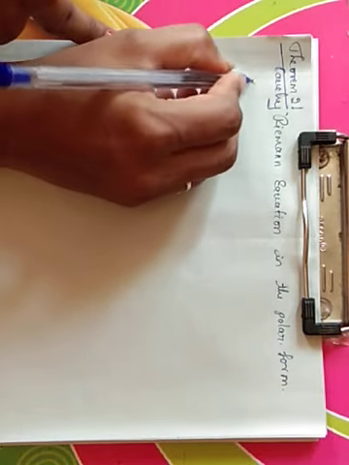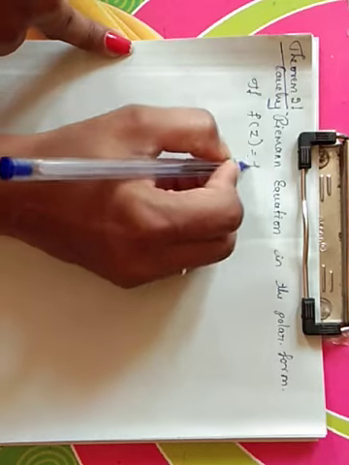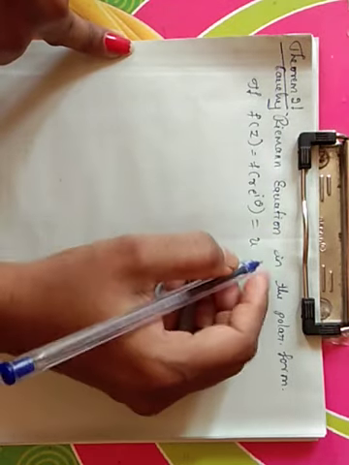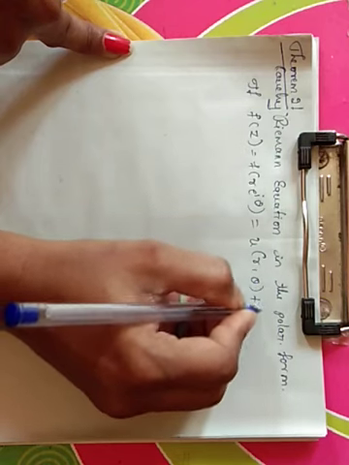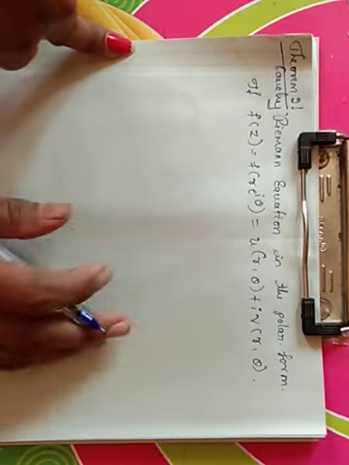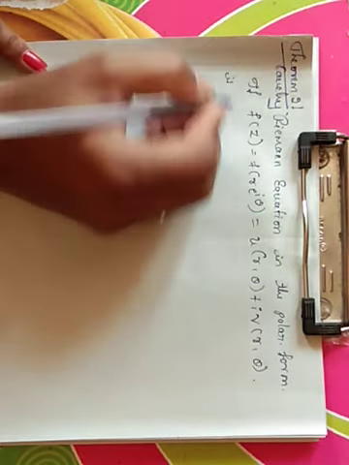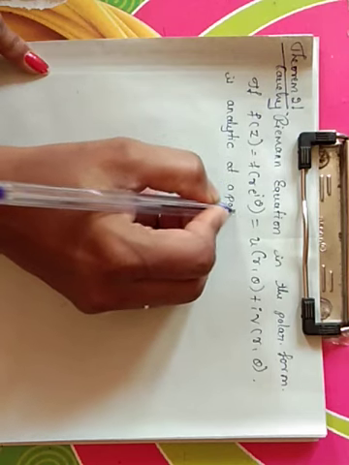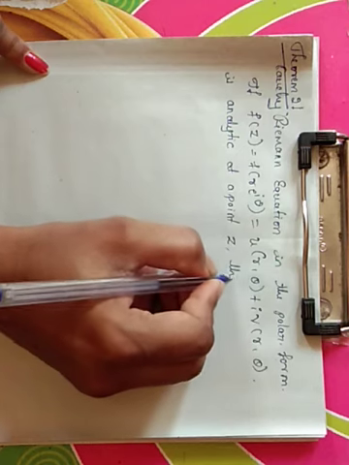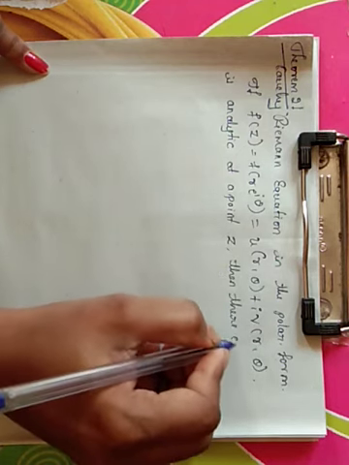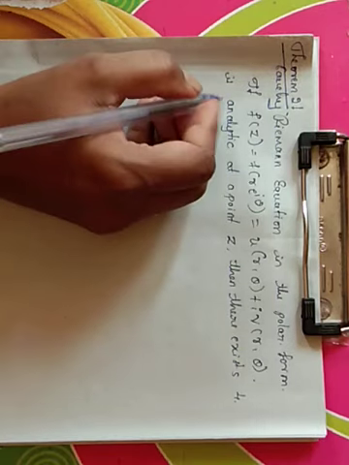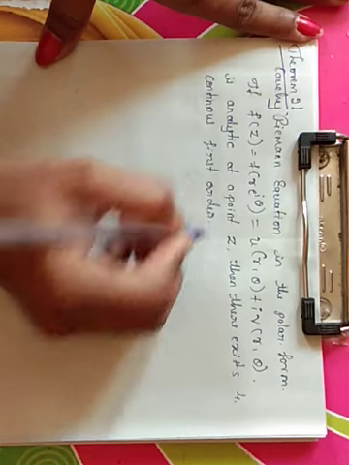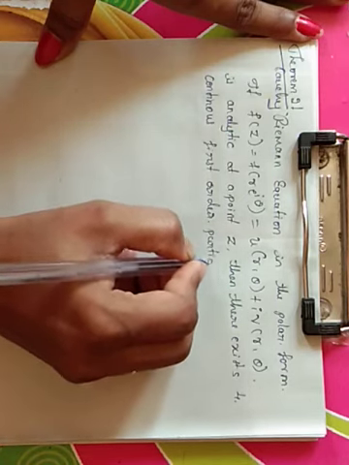First we discuss the statement of the theorem. If f of z, where z is in the polar form, r into e raised to i theta, is taken in the form u of r comma theta plus i into v of r comma theta, that is the polar form of the complex function, and it is analytic at a point z, then there exist four continuous first order partial derivatives.